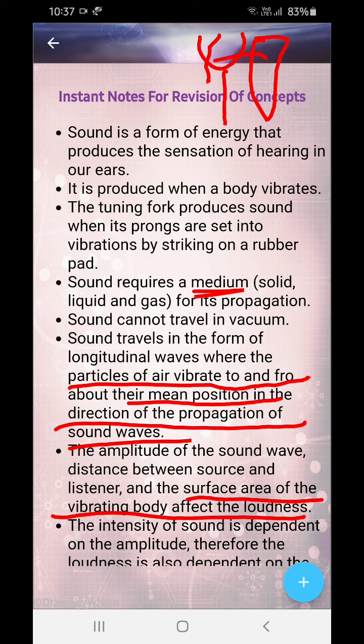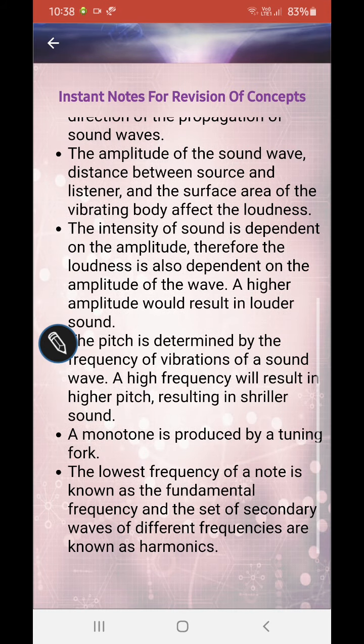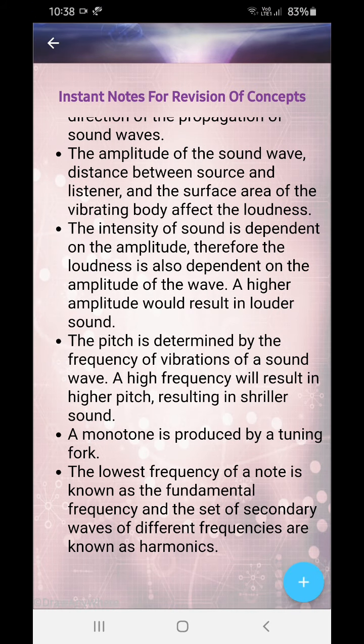Okay, so what affects the loudness? Amplitude. Amplitude is directly proportional. Distance between source and listener is inversely proportional. Surface area is directly proportional. Okay. The intensity of sound is dependent on amplitude, and therefore loudness also depends on the amplitude of the wave. A higher amplitude would result in a louder sound.